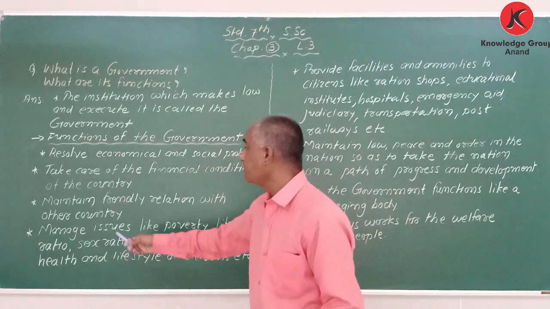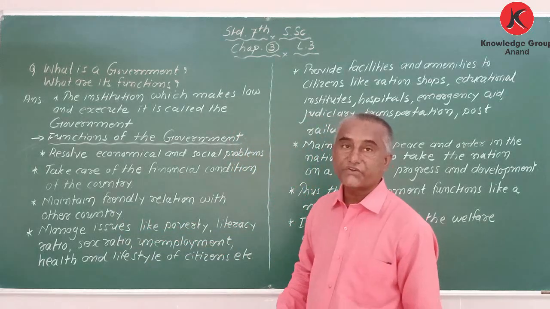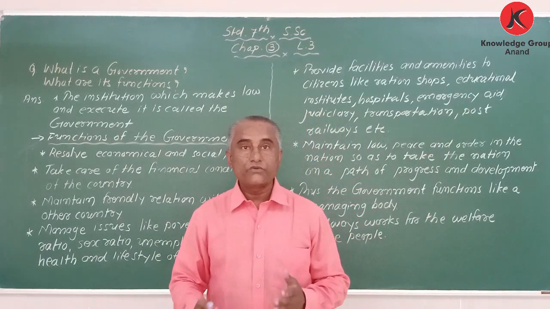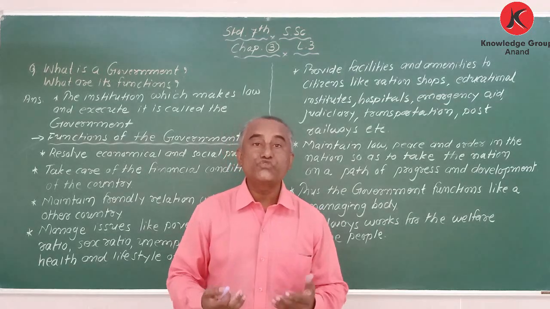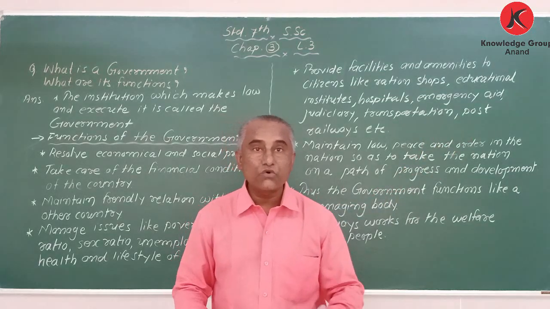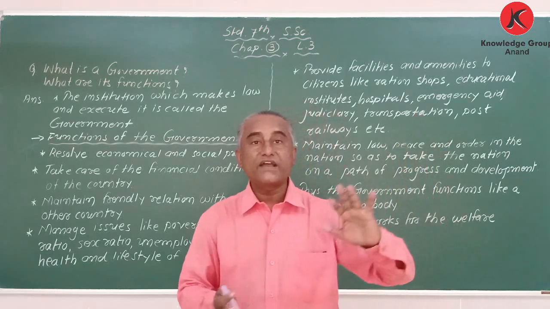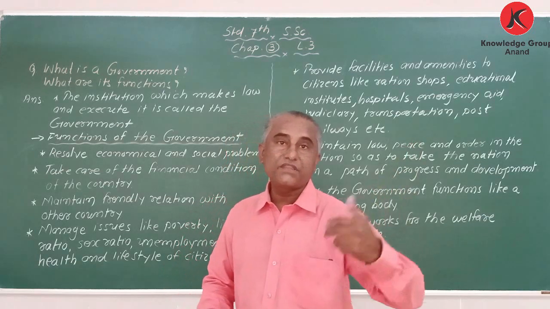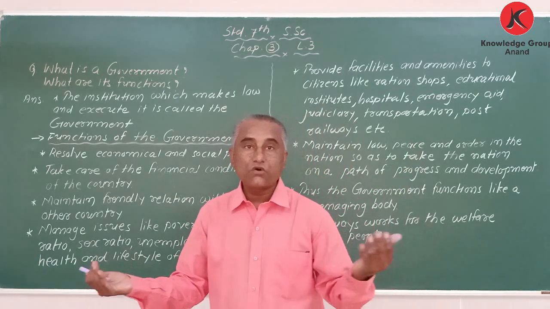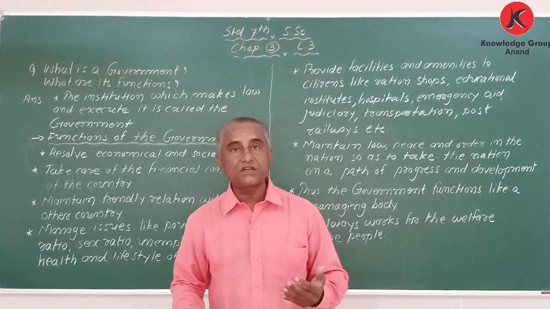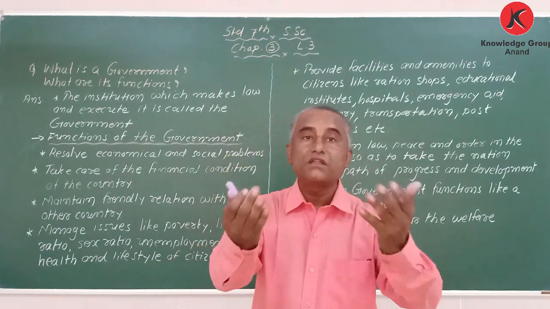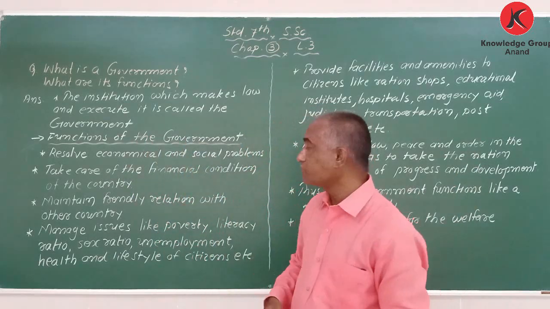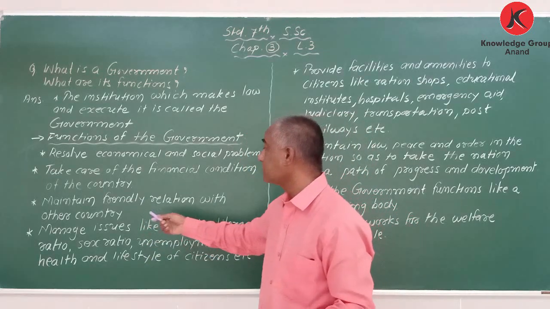Okay, so there should be friendly relationships with neighboring countries and other countries also, because when we do some trading, we are supplying sugar to other countries, and sugar production is more in India. And my dear student, we do not have much mineral oil, that's why we are getting mineral oil from other countries. So if we have good relationships with other countries, we can easily give our things to others, and other things can be brought to our country. And that is why there should be friendly relationships with other countries.